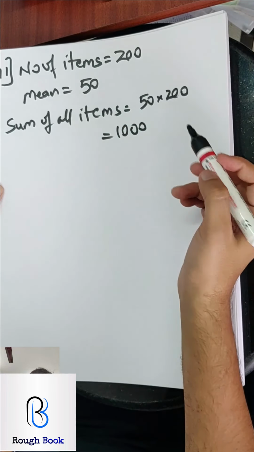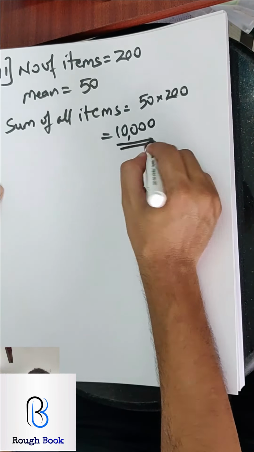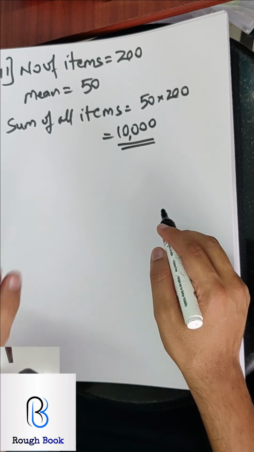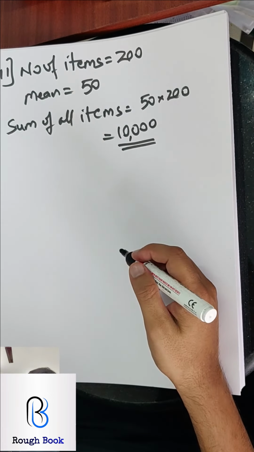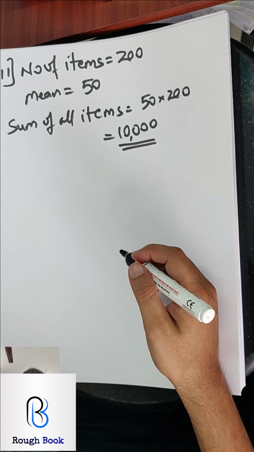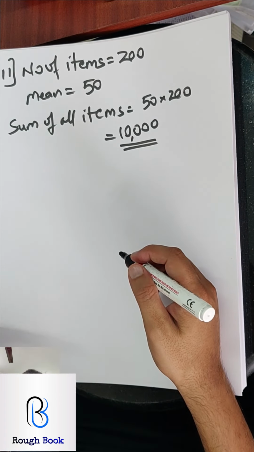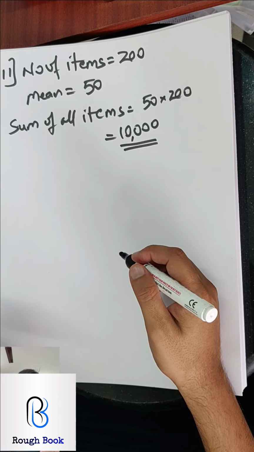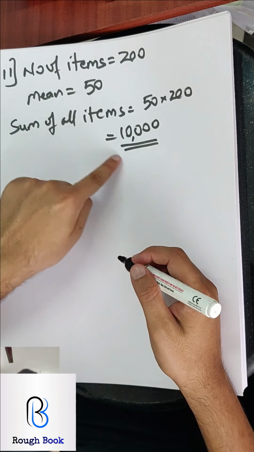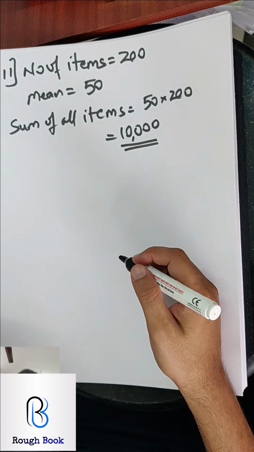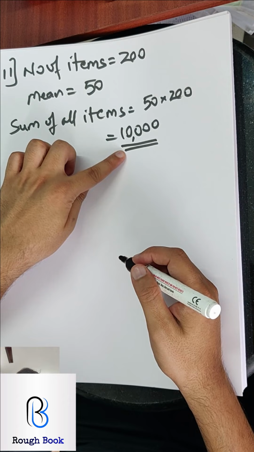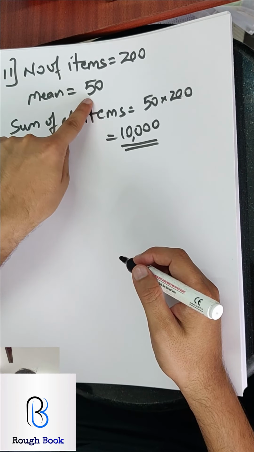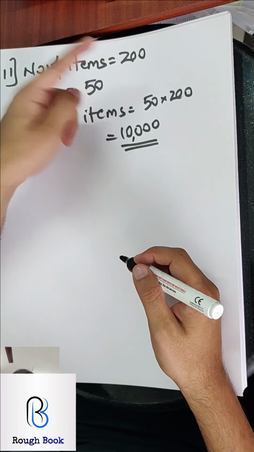So how much is it? 5 2s are 10 and 3 more zeros. So 10,000 is the sum of all the observations. Now what do they say further? Further they say, later on it was discovered that 2 items were misread as 92 and 8 instead of 192 and 88. So common sense: out of this total 10,000, subtract the wrong ones and add the correct ones. So you will get the correct total, divide that by the number of items and you will get the new mean.